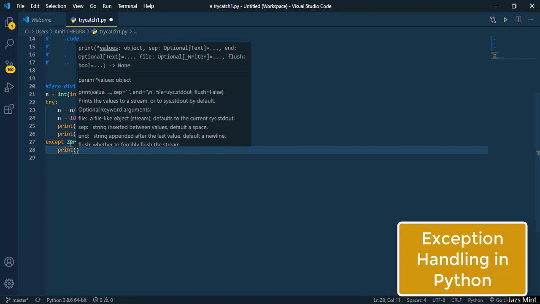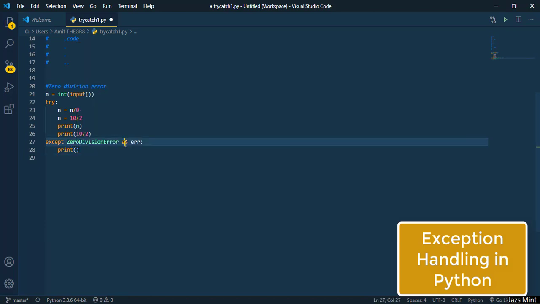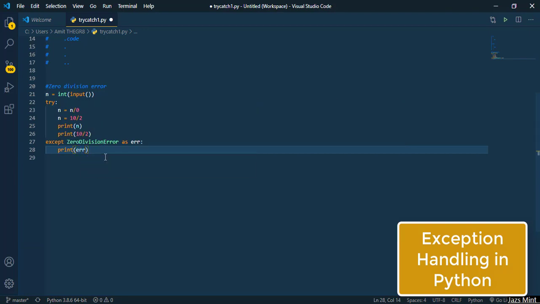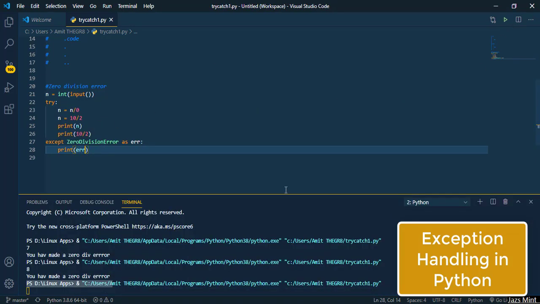As you all know, the as keyword is used to assign this value to this name, in the try and except block as we have studied till now. So we'll go ahead and print err. Now we'll execute and we'll see that we have got the zero division error.